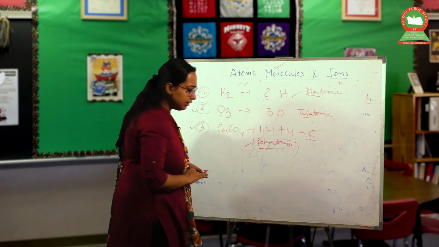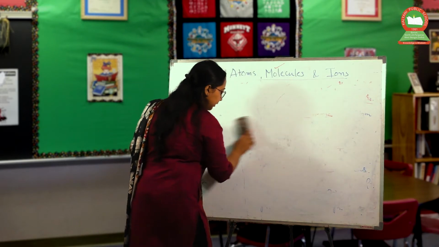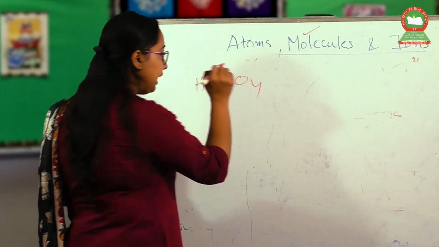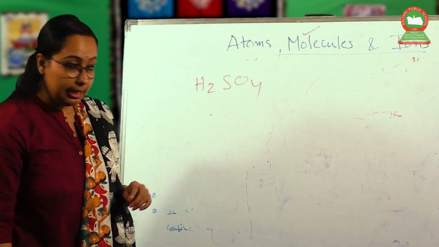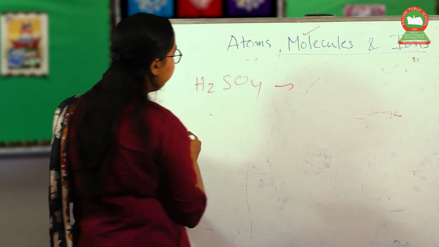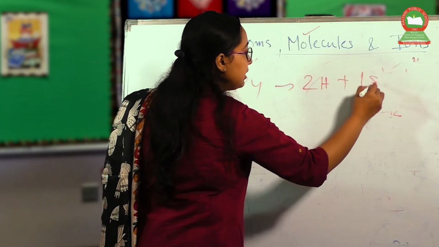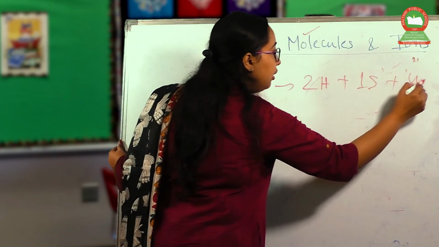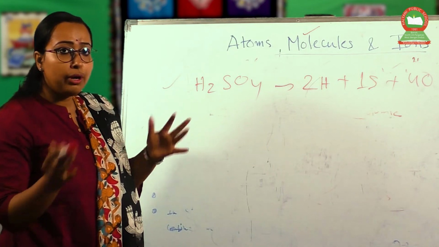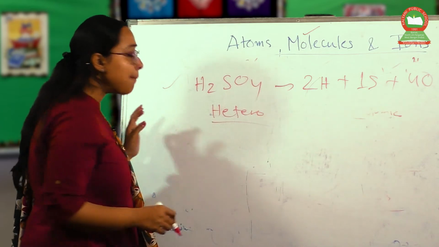There are lots of examples too, like H2SO4. This is sulfuric acid, largely used in the laboratory. How many hydrogen are there? 2 hydrogen, right? How many sulfur? 1 sulfur. And how many oxygen? 4 oxygen. So first of all, on the basis of homo and hetero, it must be hetero, because they are not the same atoms.